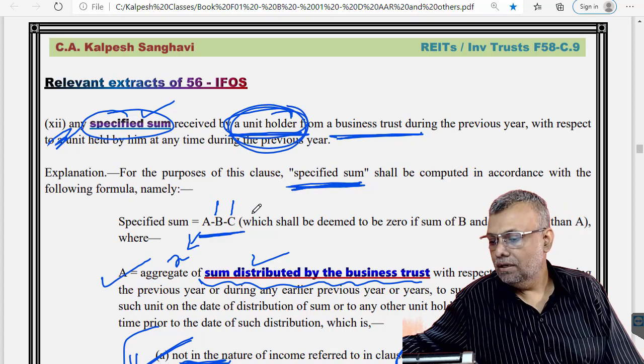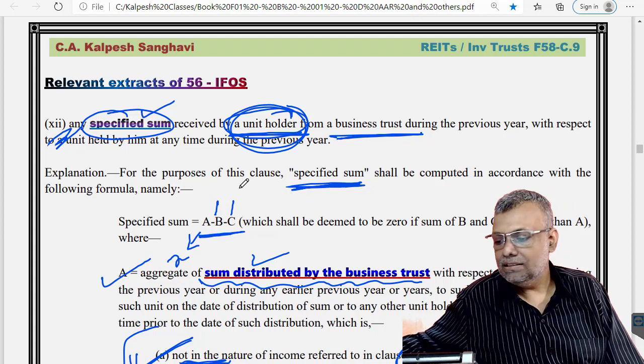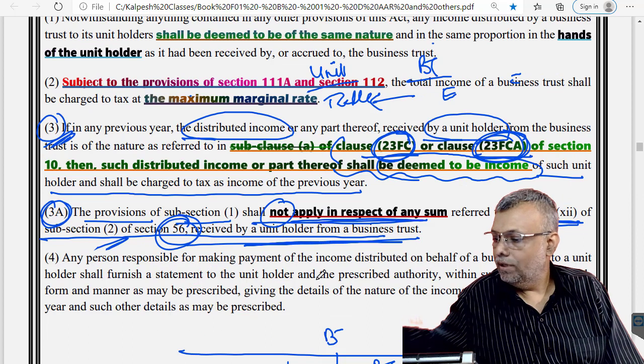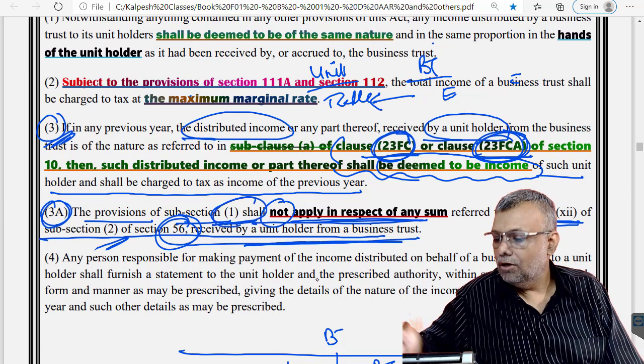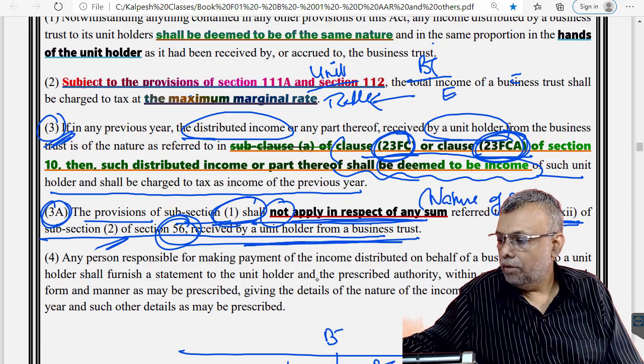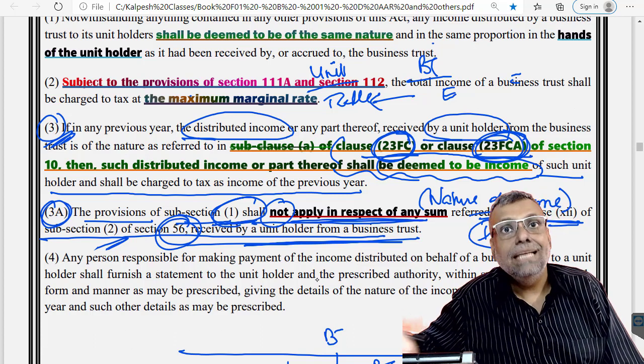Is that very much clear? And here, whatever is taxed under subclause 12, keep that in mind. See, the law makes it very clear that subclause 1 shall not be applicable. In other words, the nature of income will not be the same here. The nature of income will be taken as IFOS only. Is that very much clear?